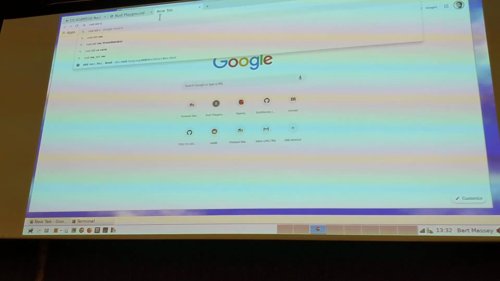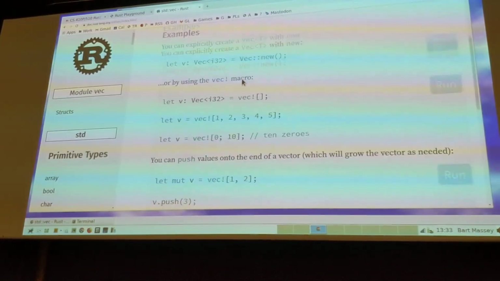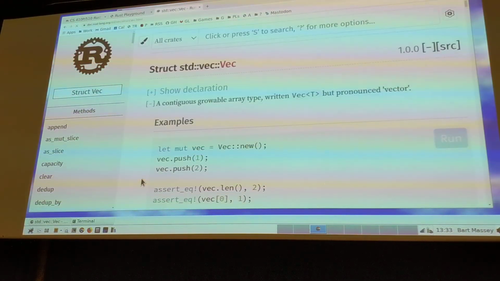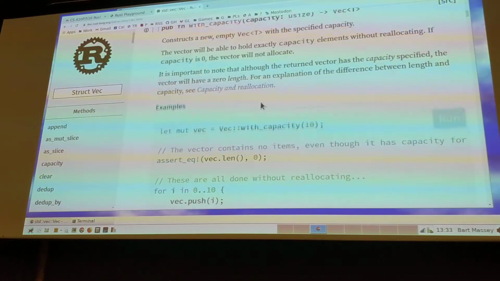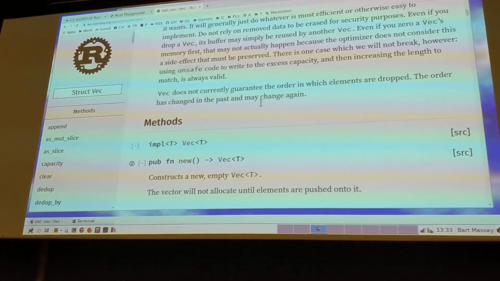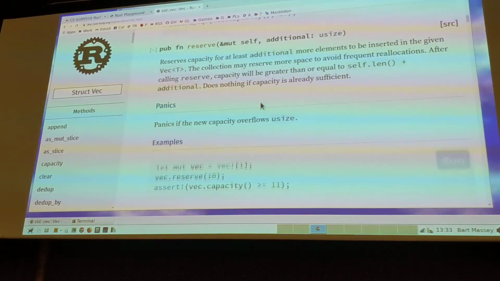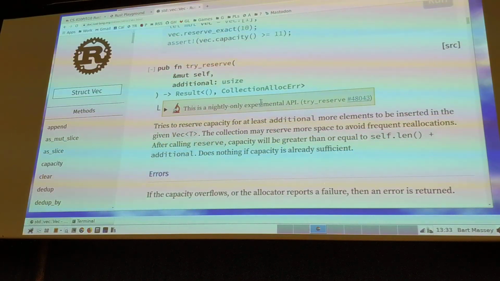See if we can find any methods that take their vector by immutable reference that are special to vectors. Those are creation functions, they're boring. We're looking for ampersand self, not ampersand mut self, but just ampersand self.